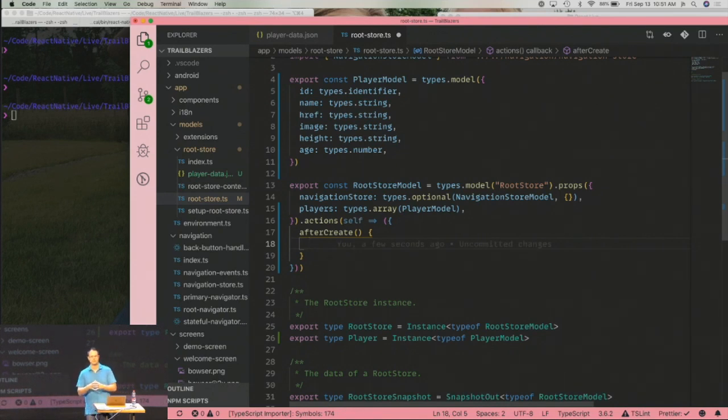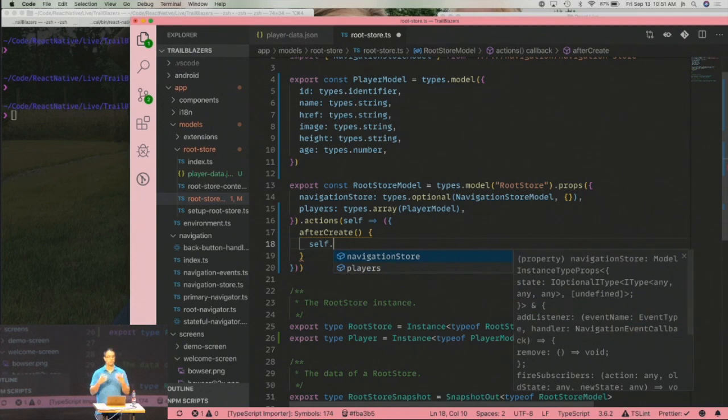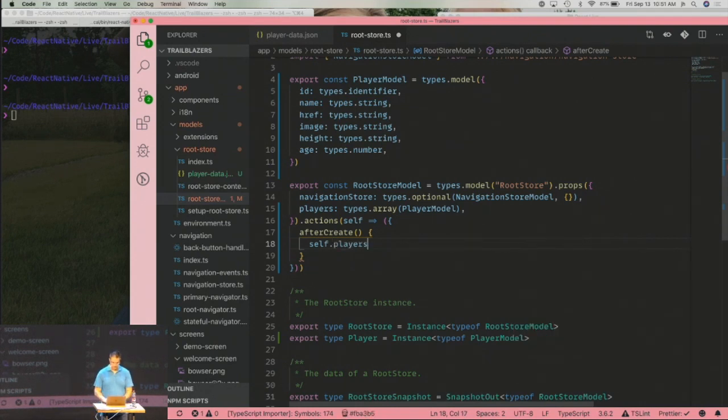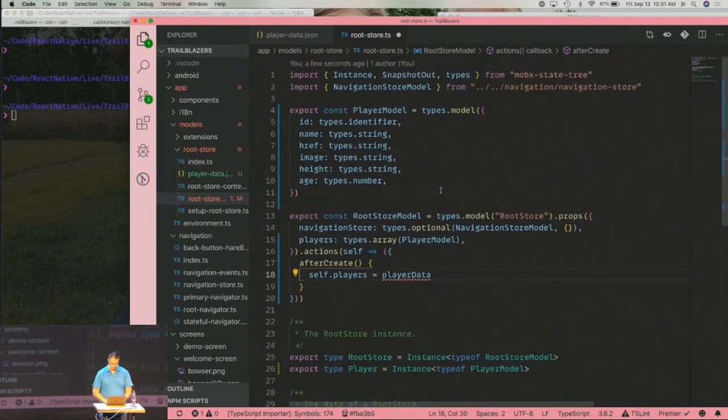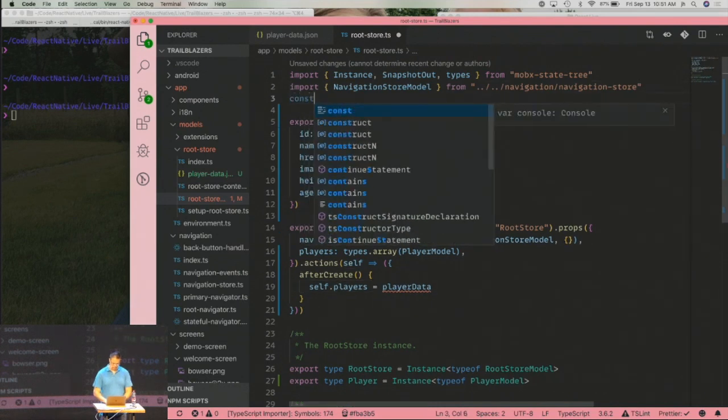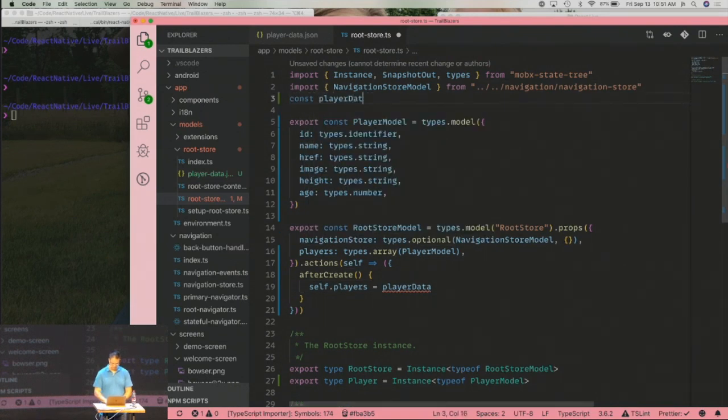You can think of MobX state tree as being React for your data, because you've got lifecycle methods and things like that. So self is a reference to the RootStore, and it's already auto-completing for me, so self.players equals player data, and I'm going to grab that from require player data.json. So why are we using require here instead of import? I'm not going to go into that.